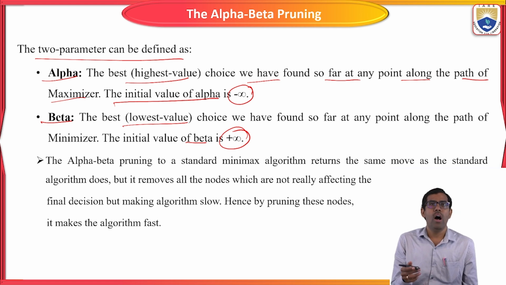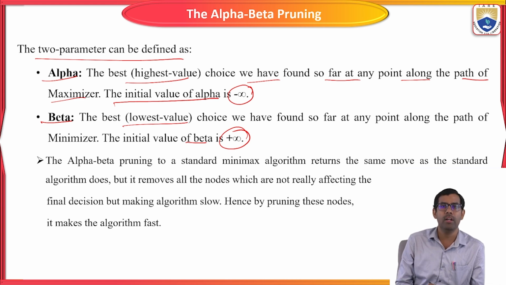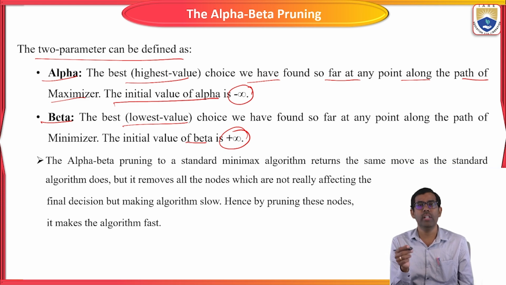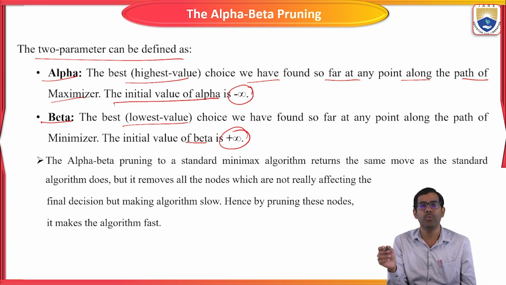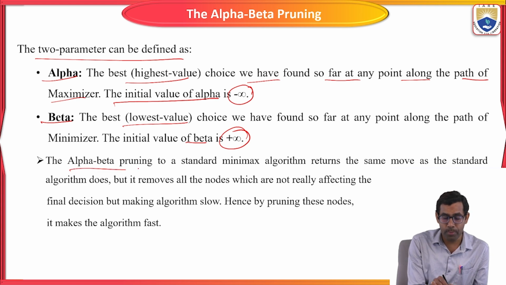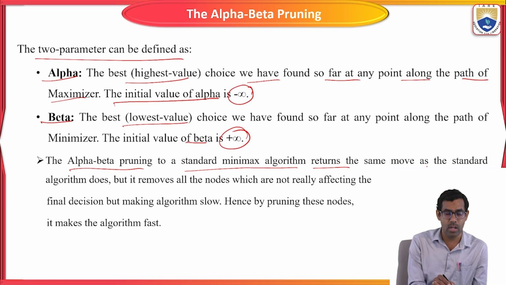If it is so, alpha will always work as the maximum value, that is the highest value, max. Beta always works as the minimum value, that is the lowest value. So the initial values you are going to assign are minus infinity for alpha and plus infinity for beta. Okay, so alpha beta pruning applied to the standard min-max algorithm returns the same move as the standard algorithm does.